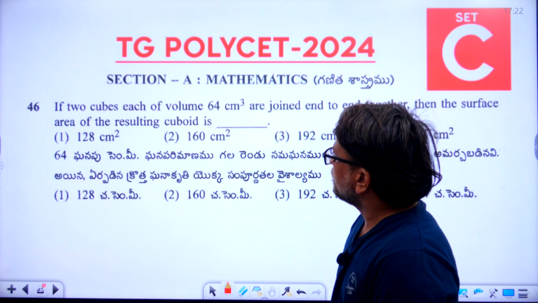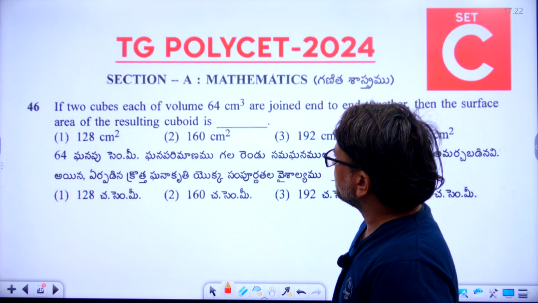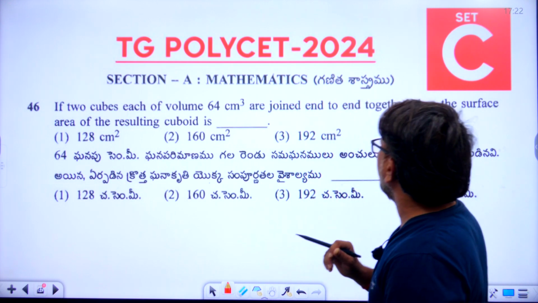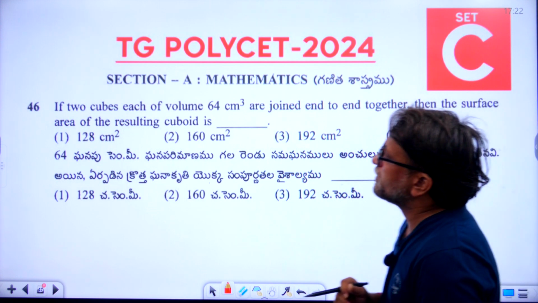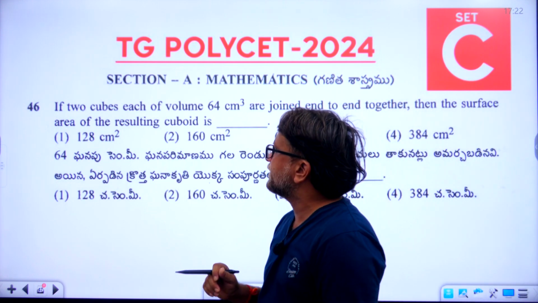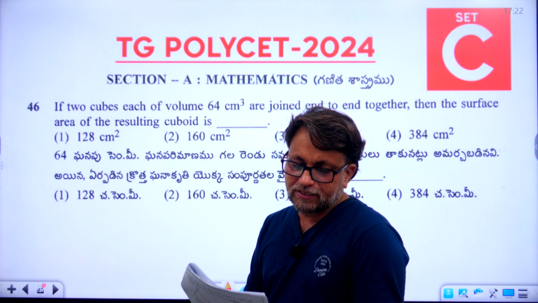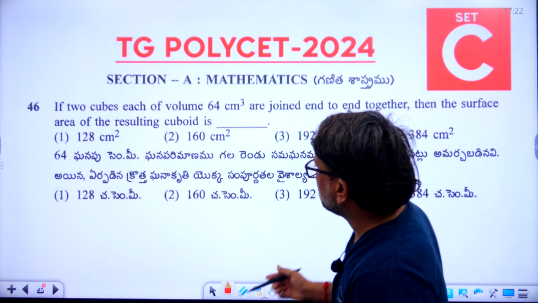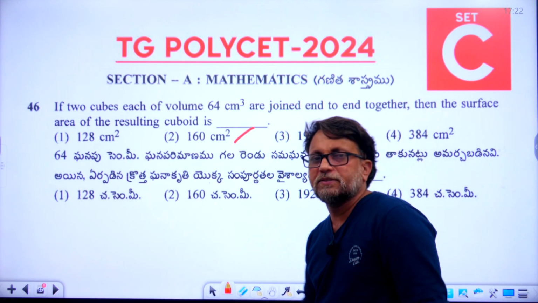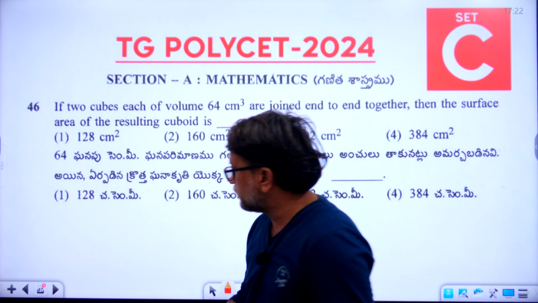If two cubes each of volume 64 centimeter cube are joined end to end together, then the surface area of the resulting cuboid is. So the 46th question, what is the right answer? Second option is the right answer, 160 centimeter square. Okay, now let's go to the 47th.